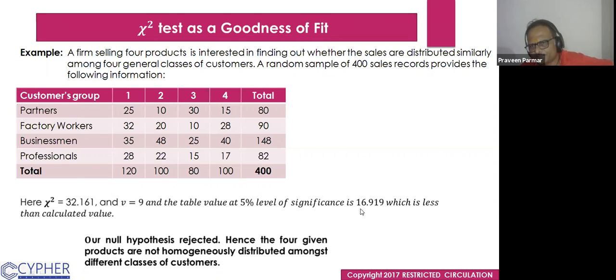And the table value is 16.919. So our calculated value is greater than the table value. So our null hypothesis has been rejected, and the 4 given products are not homogeneously distributed amongst different classes of customers. So this chi-square test is also used for homogeneity. Anywhere we use this, it is a homogeneity test.